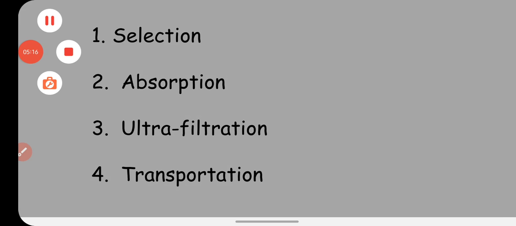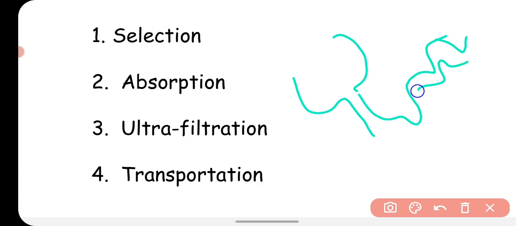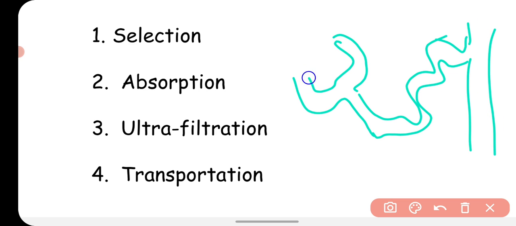In the nephron, in this part of nephron which is called Bowman's capsule, there is a highly convoluted bunch of arteries, and when the blood enters here, it is filtered.